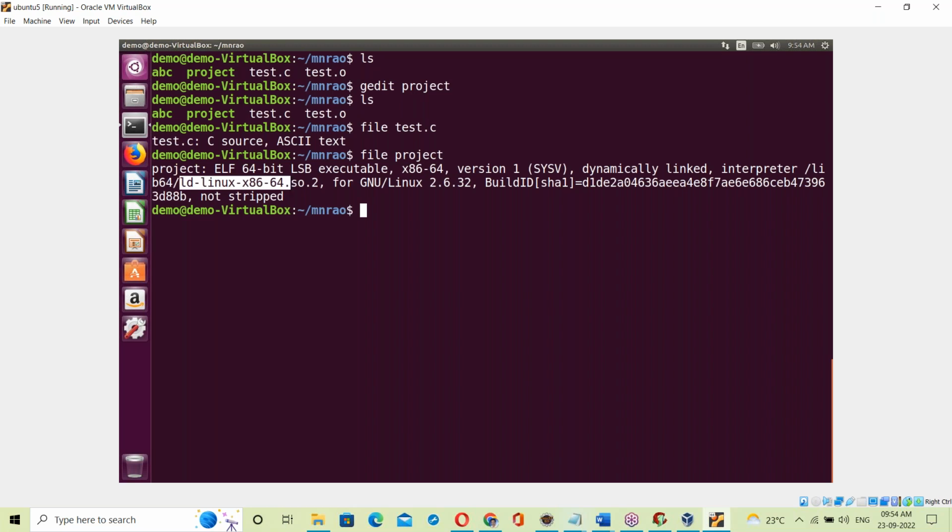Next, see this: ld-linux-x86-64.so.2. What is this? It's a Linux OS library. .so is the extension for an OS library. So this is a Linux OS library inside the project exe file. That project exe file contains that Linux OS library. So the OS library is linked with the project exe file. There are embedded C concepts here. So the Linux library is also included in the project exe file.